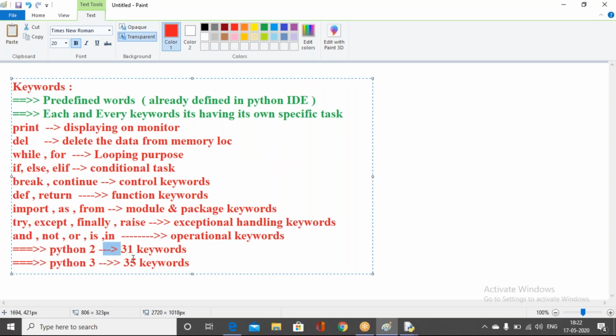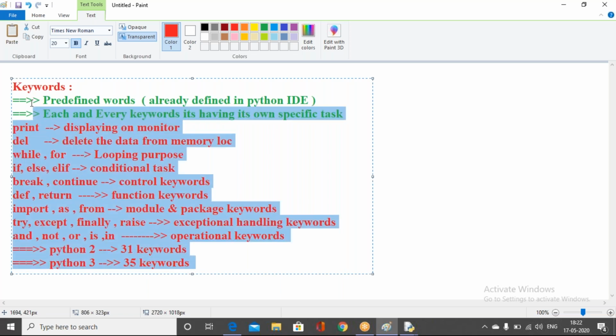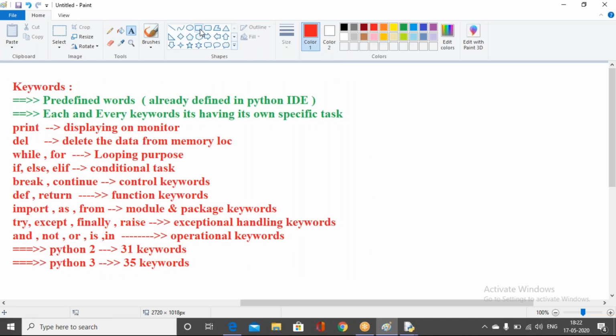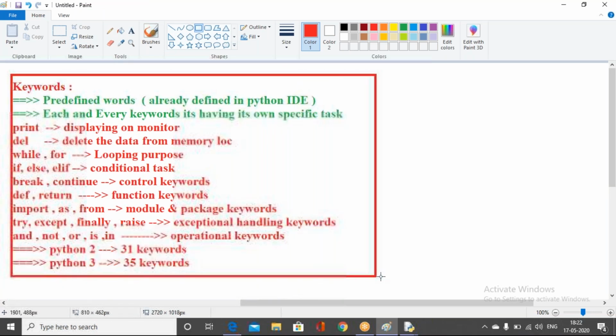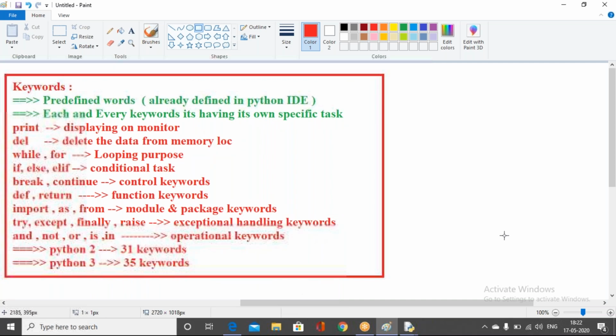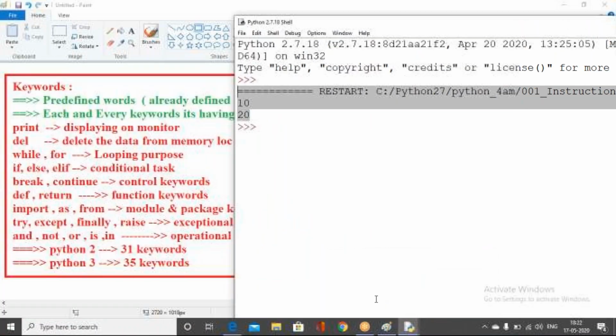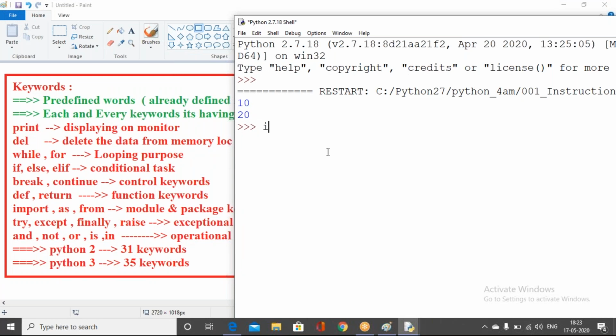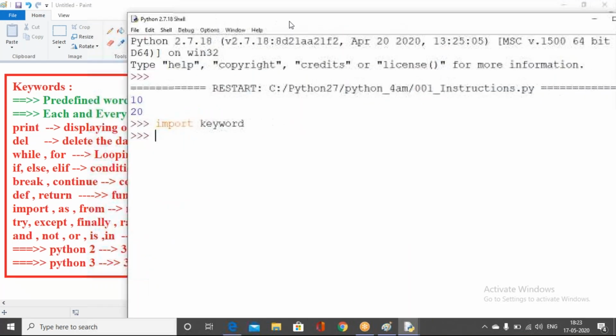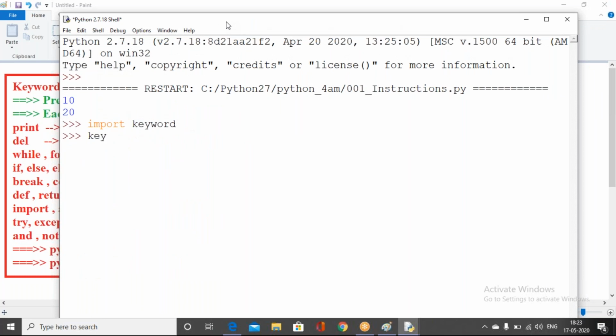See how many keywords there are and where they are available. If you want to see these keywords, I can show you practically. Just wait for one second. For example, we can go with this particular shell. If you want to see what keywords there are, we need to import the keyword library. That particular library we can import. After importing it, I want to display all the keywords, which are available within kwlist.